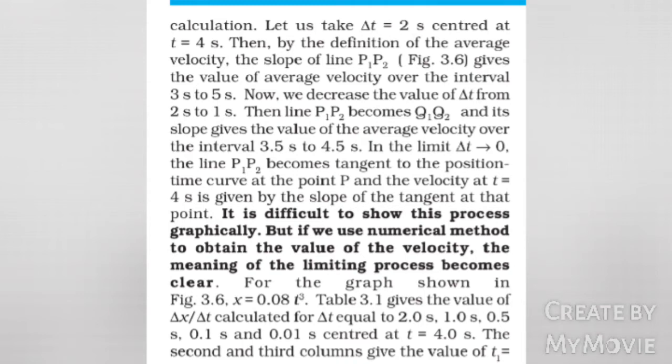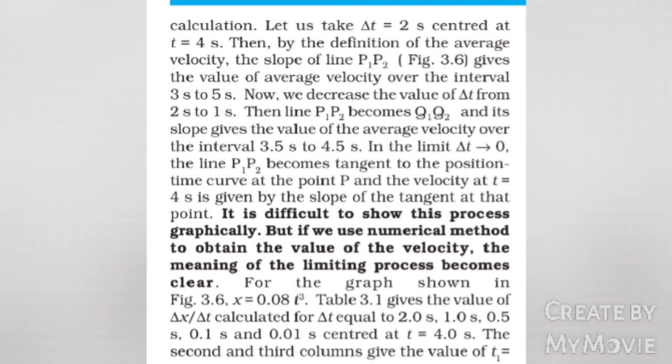Now, we decrease the value of delta t from 2 seconds to 1 second. Then line P1P2 becomes Q1Q2 and its slope gives the value of the average velocity over the time interval 3.5 seconds to 4.5 seconds. In the limit delta t tends to 0, the line P1P2 becomes tangent to the position time curve at the point P, and the velocity at t equals 4 seconds is given by the slope of the tangent at that point. It is difficult to show this process graphically, but if we use a numerical method to obtain the value of the velocity, the meaning of the limiting process becomes clear.